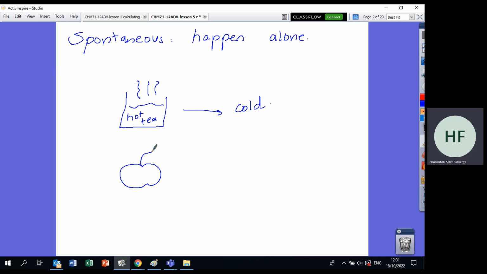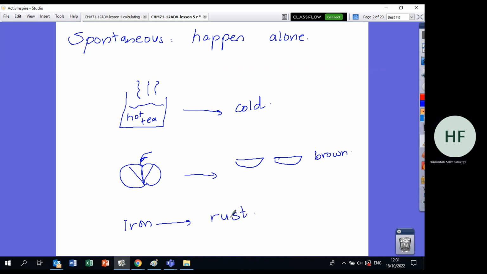If you take an apple and cut it into pieces and leave it, and you come back after 1 hour, how will you find the pieces? The pieces of the apple will be brown. This will happen alone, so this is spontaneous. If you leave iron in a place and you come back after 1 year, you will find that it will rust. Also, this will happen alone, so this is spontaneous.